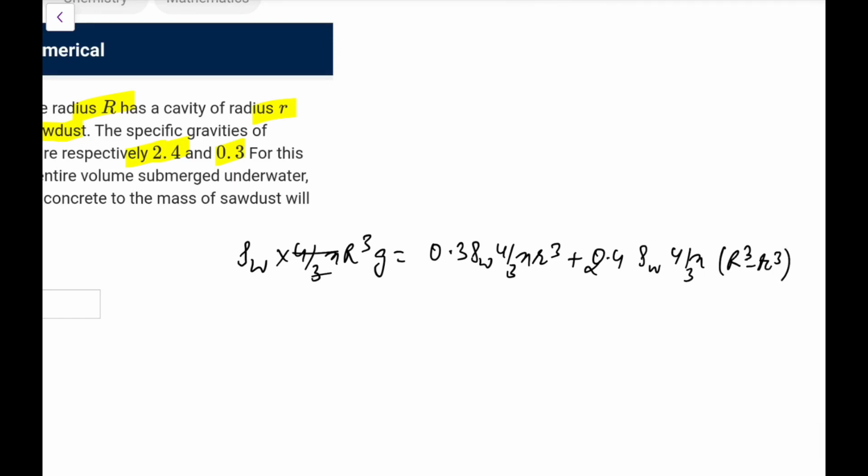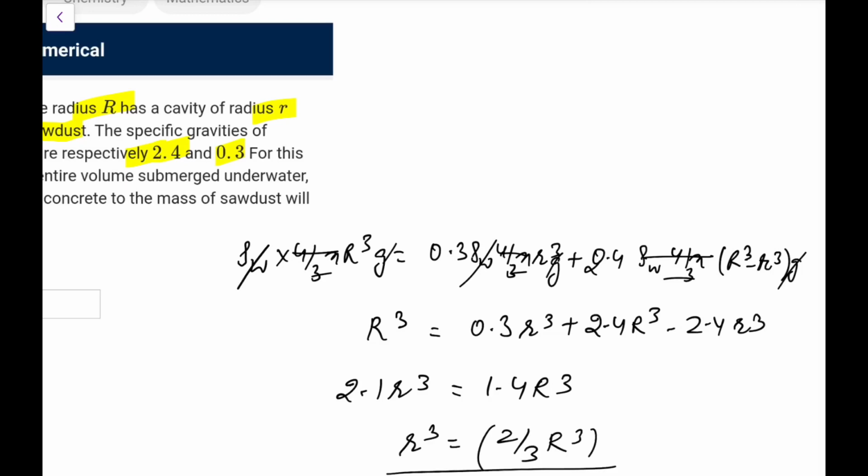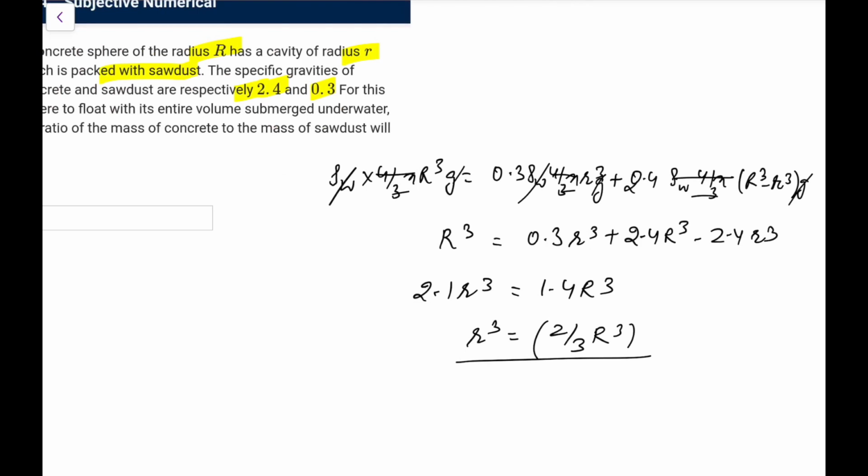So 4 by 3 pi, rho of water and g, this all cancels. Now what you are left with is R cube equals 0.3 r cube plus 2.4 R cube minus 2.4 small r cube. So 2.1 small r cube is equal to 1.4 R cube. So r cube would be equal to 2 by 3 times R cube. That is what you are getting: r cube is 2 by 3 of R cube.